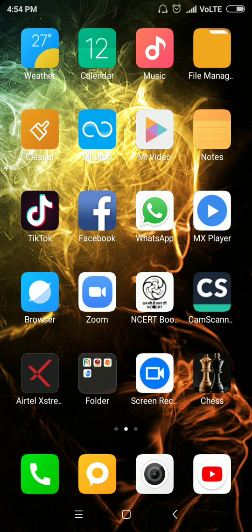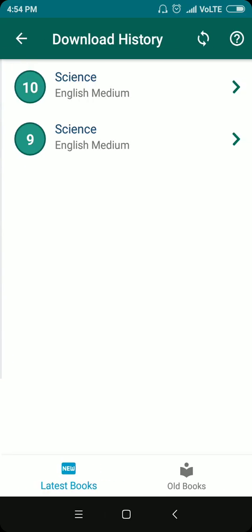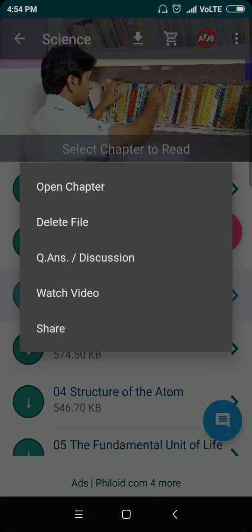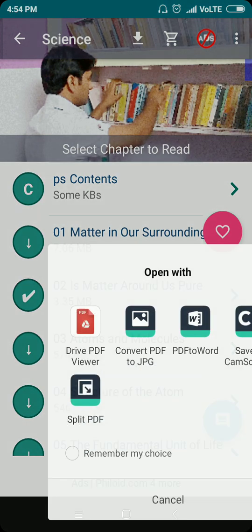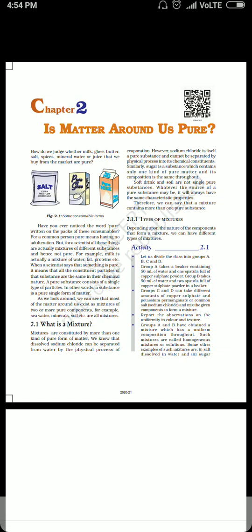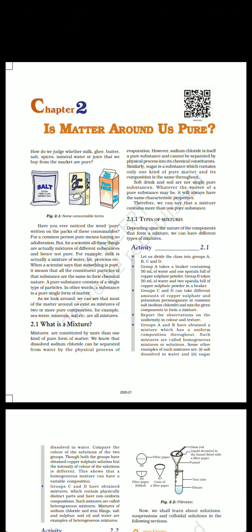First of all, we will be studying what we mean by a pure substance, or what we mean by purity. In general terms, purity means something that is fit for consumption. As a general public, or as a normal consumer, we think something that is fit for consumption is pure.